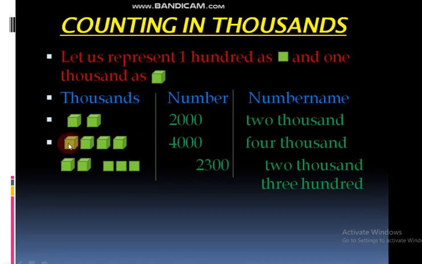Then see here, thousands, how many boxes are there? 4. In number names, how can we write it? As 4000. We can read it as 4000, right? See here now, thousands, how many boxes are there? 2 boxes. And hundreds, how many boxes? 3 boxes, right? In 1000 place we write 2, and in 100 place we write 300.